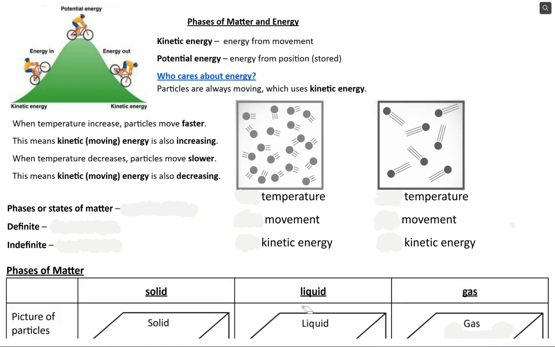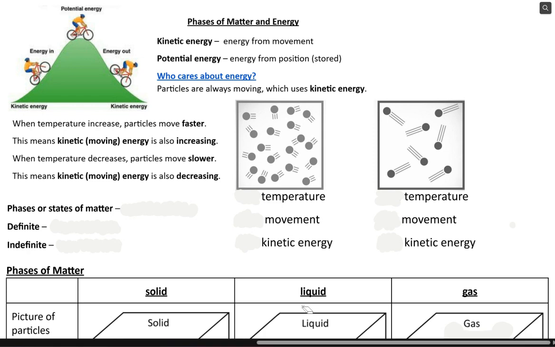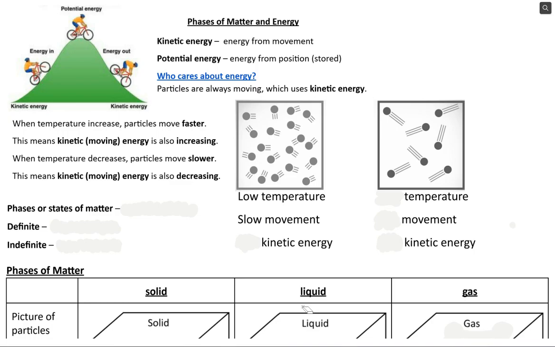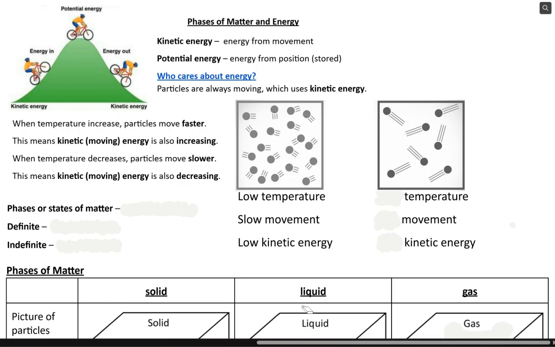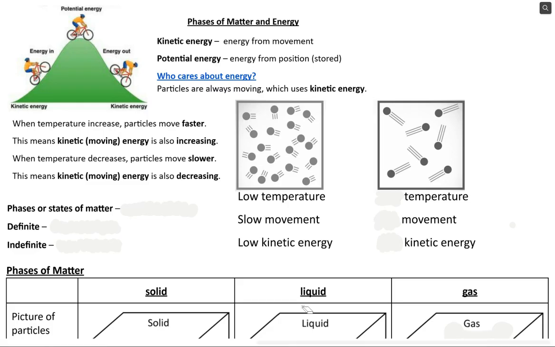So we're going to look at these two pictures right here in your notes and put this together. In this picture, see how the lines on those particles are short? That means that they're not moving a whole lot. That happens at a low temperature. So this is a bit of a colder, lower temperature. So we have slower moving particles. So low and slow. If the particles are moving slowly, that means that they have low kinetic energy. There's not a lot of movement going on.